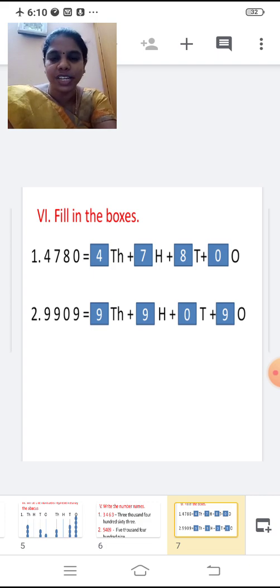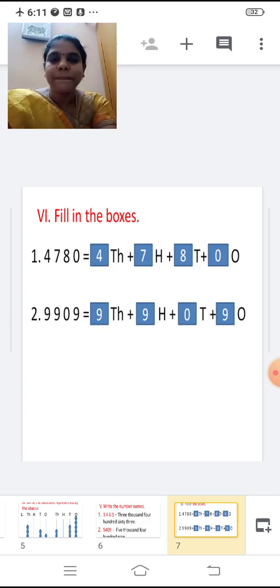Write 4 inside the box. Then how many hundreds? 7. So write 7. 700 plus how many tens? 8. Very good. 8 tens plus how many ones? 0 ones. So write 0 inside. 4,000 plus 700 plus 8 tens plus 0 ones. Have you all copied this?